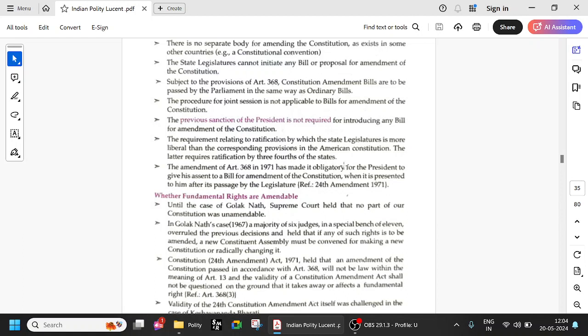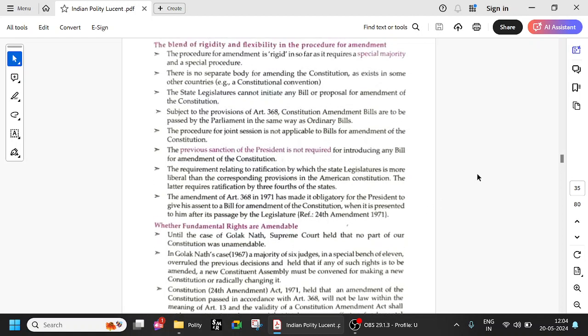So then the Parliament came up with this 24th Amendment as a challenge. Because the Supreme Court said you cannot amend, Parliament came with the 24th Amendment Act saying that no, we can amend. So there is always this fight going on between Parliament and the Supreme Court. Anyway, remember all these things. 1971, and then 1973 you have the famous Keshavananda Bharati case. All these are very important points which we have seen now.